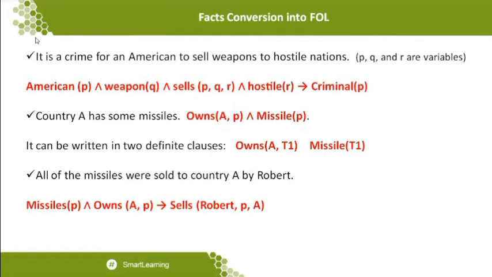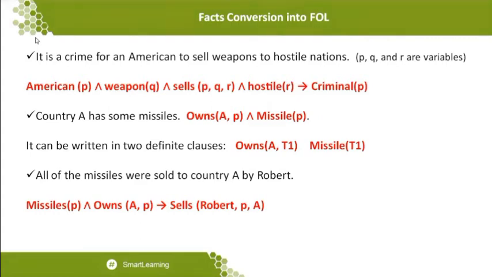Okay, so I'm writing a statement, American of P and Weapon of Q, and who sells is been done here. You can see that the sale is being made by P, Q, and R. P represents an American, Q represents the weapons, and R represents the neighbor nation that you have been selling to. So that is what the statement Sells of P, Q, R mentions, where P represents the American, Q the weapon, and R the hostile nation. Okay, so here I want to conclude the statement.